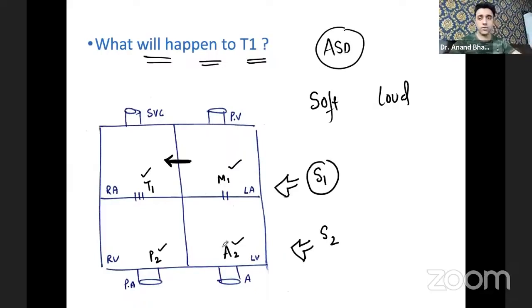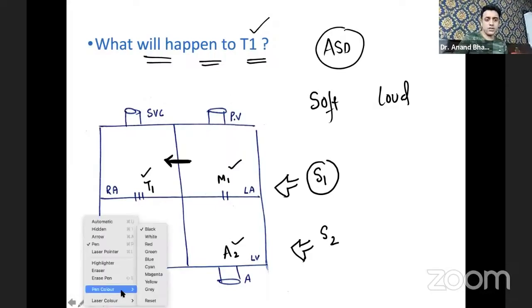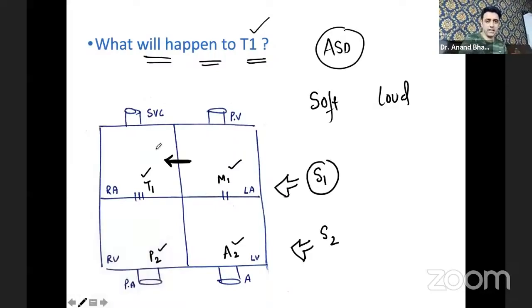Okay, so the best answer for this question. See, you have to understand what I'm trying to tell you. No cramming, no rote learning. Understand the concept. The question is, what happens to T1 in a case of atrial septal defect? We all know that blood is normally coming from the superior vena cava to the right atrium, and also blood is coming from the left atrium to the right atrium and to the right ventricle.